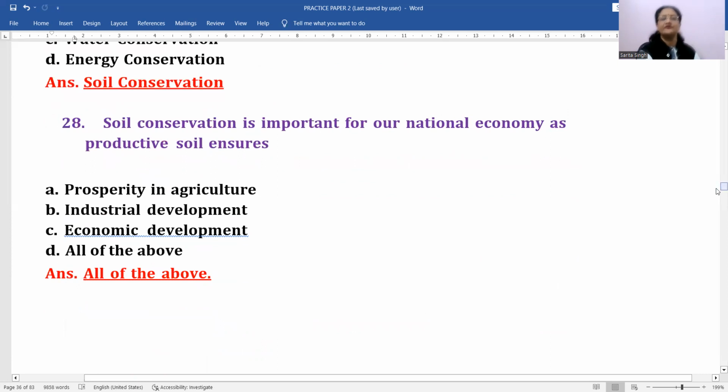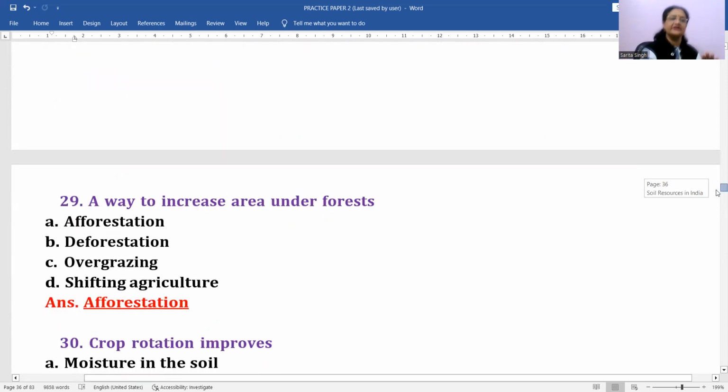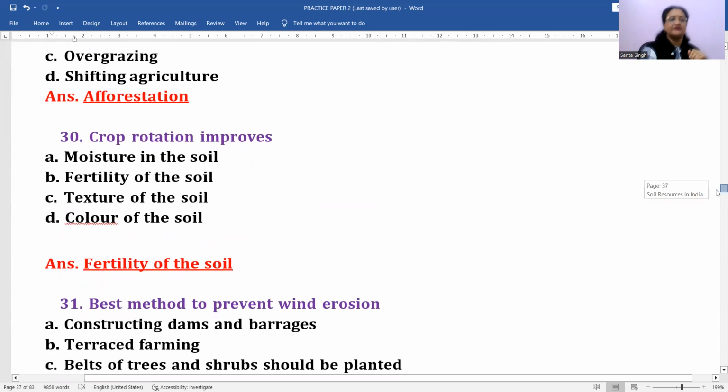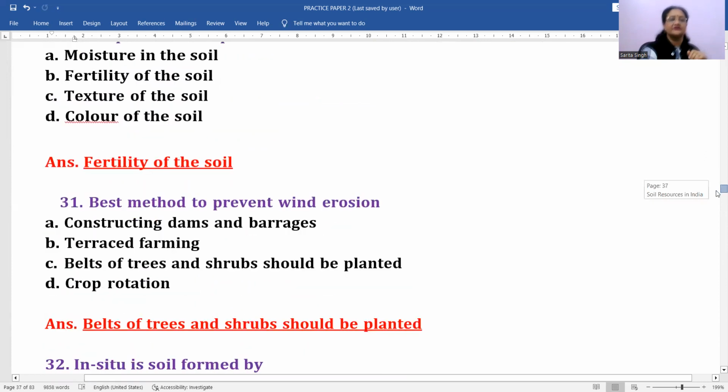Next, soil conservation is important for our national economy as productive soil ensures prosperity in agriculture, correct. Number two, industrial development, correct. Economic development, correct. So all three are applicable. That's why D will be the correct option. Next question, a way to increase area under forests. Afforestation means plantation of trees. Next, crop rotation improves moisture in the soil, fertility of the soil, texture of the soil, or color of the soil. It will be fertility of the soil.